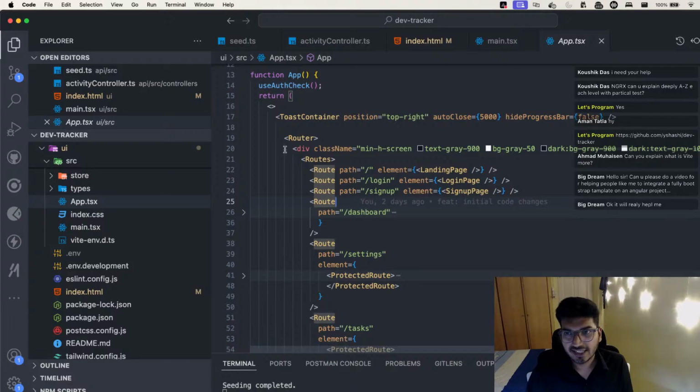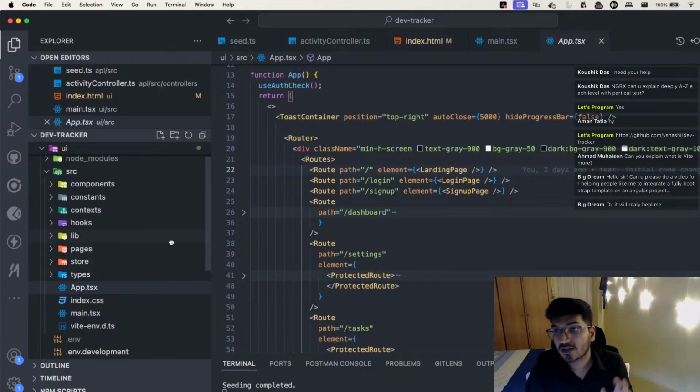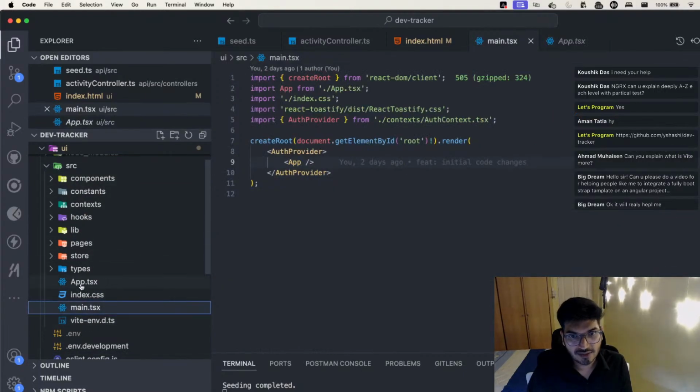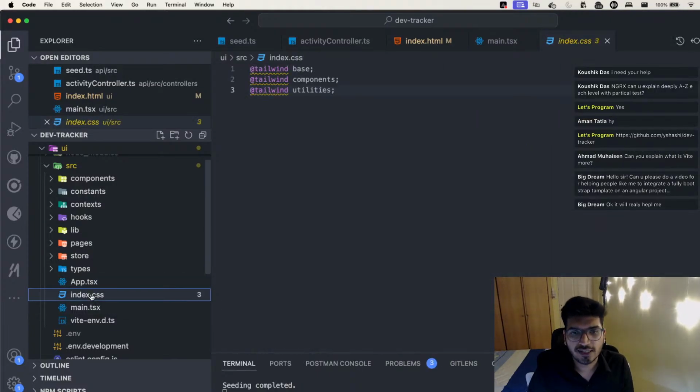Again, we are using Tailwind, so that's why you see all of this added, this min, screen and all that classes. So now if you see, whenever the path is blank, we have a landing page created. So now again, React is also a component based architecture. Okay, so if you take a look at the folder structure, you know about main.ts, you know about app.tsx already. So okay, let me talk also about index.css.